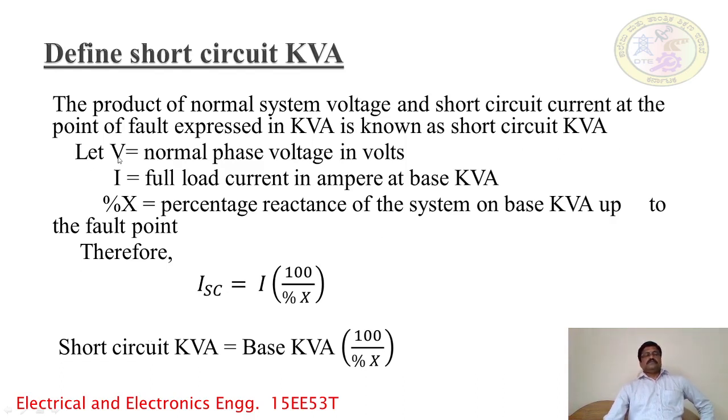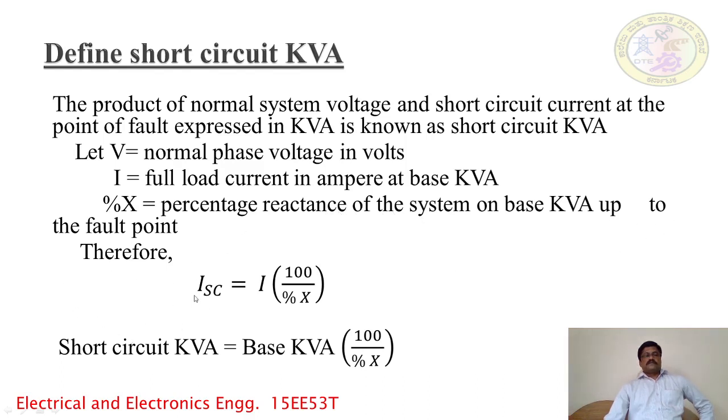Here V is the normal phase voltage in volts and I is the full load current in amperes at the base kVA. Therefore, X percentage is equal to the percentage of reactance of the system on base kVA up to the fault point.